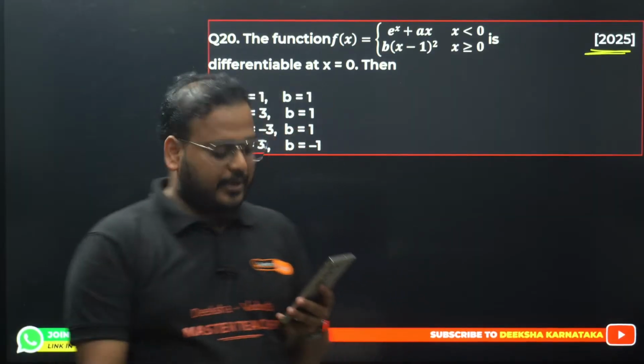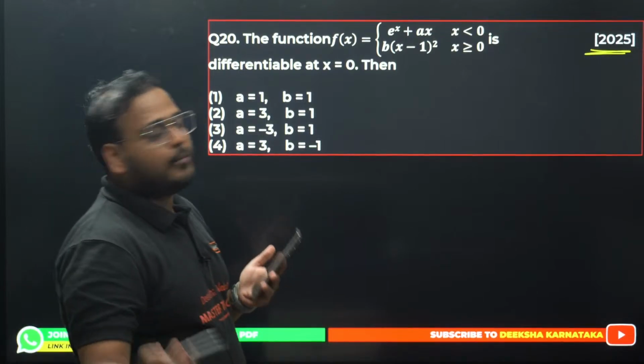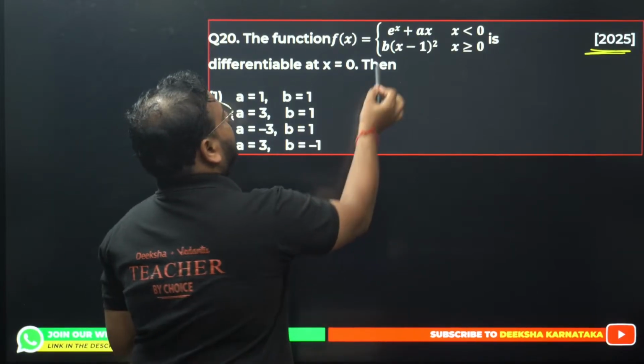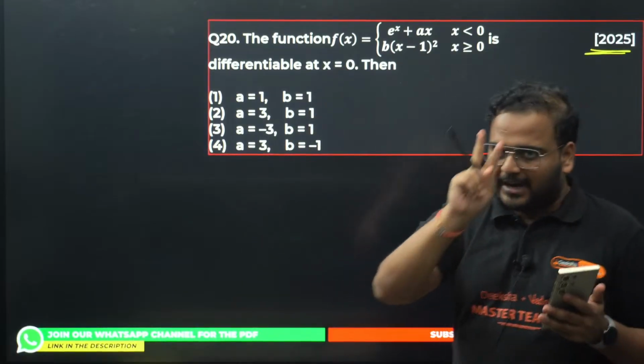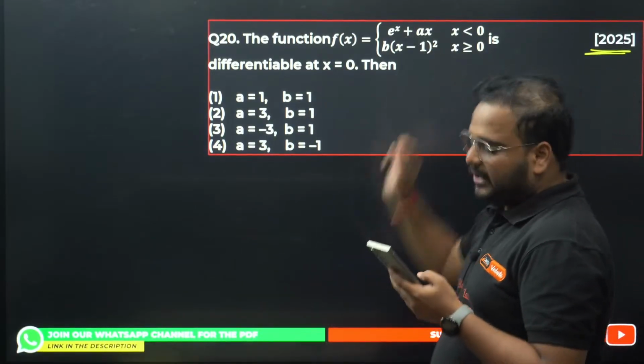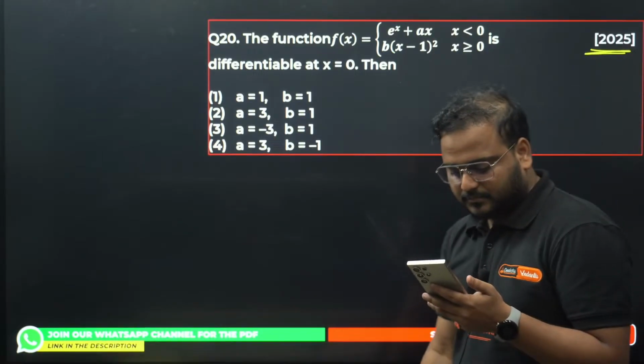So this is a question. This came this year. Check the continuity, because you have two variables over here. The variables are A and B. To solve for two variables, you need two equations. So you have to apply two conditions, one for continuity, one for differentiability. Guys, please solve this. Please check.